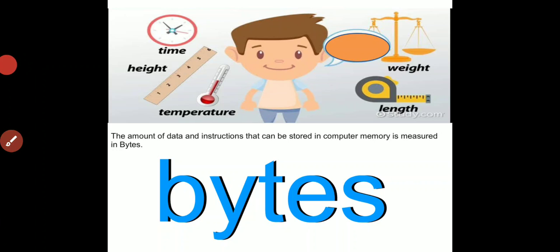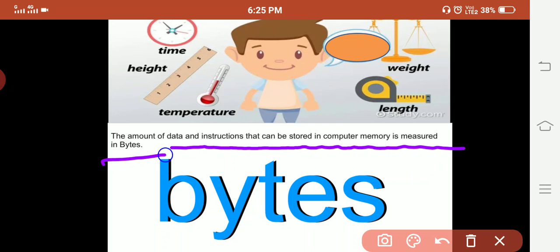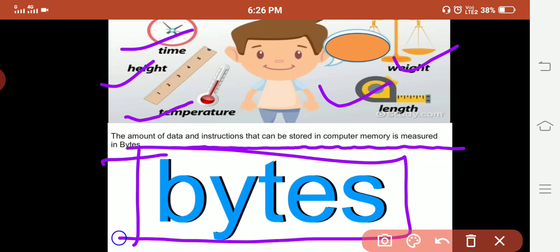Now let us learn what bytes are. The amount of data and instructions that can be stored in a computer memory is measured in bytes. How we measure time, height, temperature, weight or length, in the same way the computer's memory is measured in bytes.